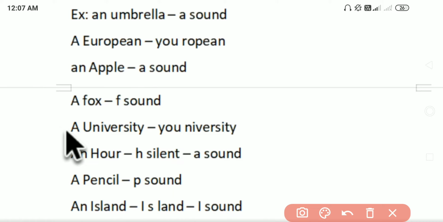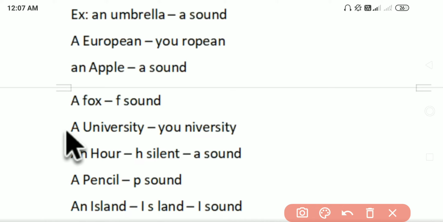Okay, university, a university. In university, u is having a sound of y there. So after that, hour. In hour, h will be silent and our will be there, so that's why it's a vowel sound. Here you can see it's a vowel sound, and it should be an here, so an hour. Basically we know this, and just we don't know the rules, right?